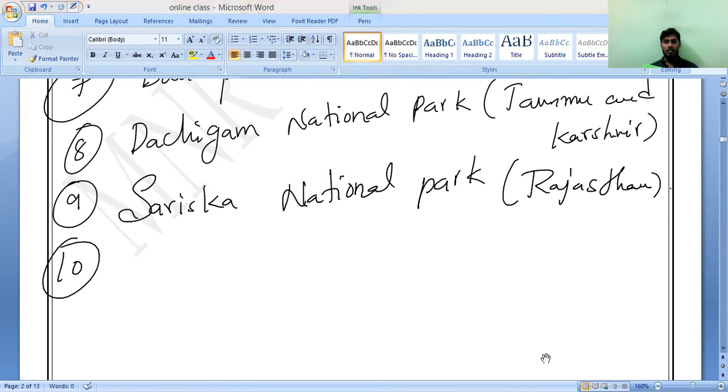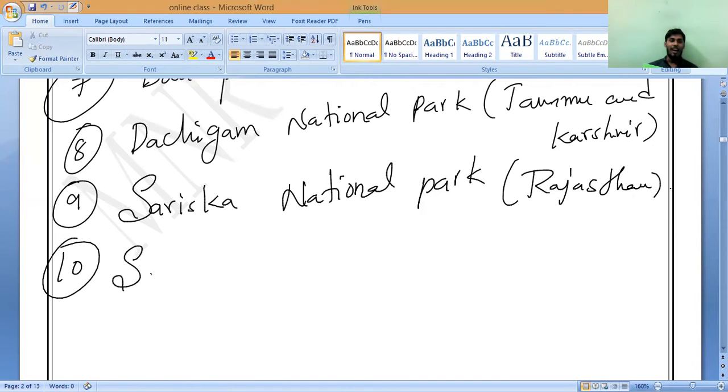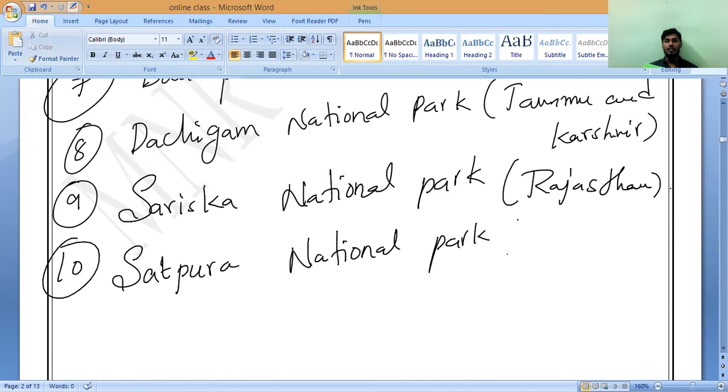So that's the last one, which is located again in Madhya Pradesh only. What is the name, please? Sir, Satpura. Satpura National Park. Those mountains are called the Satpura Mountains.